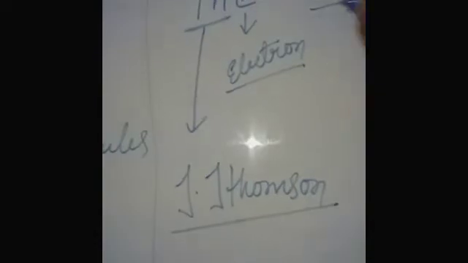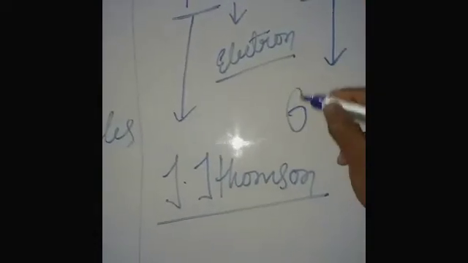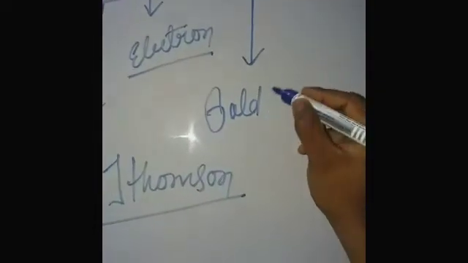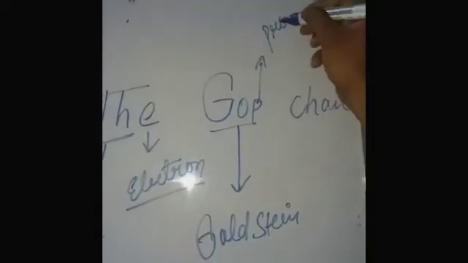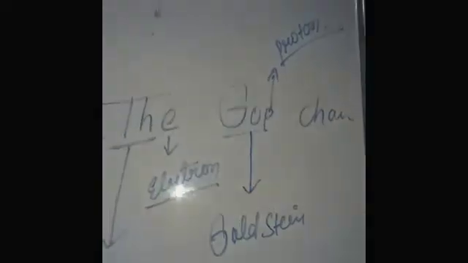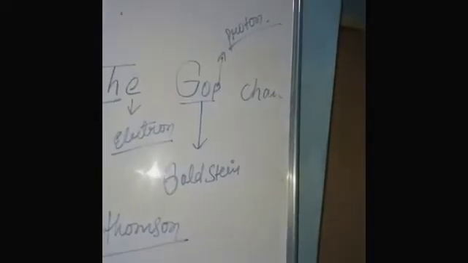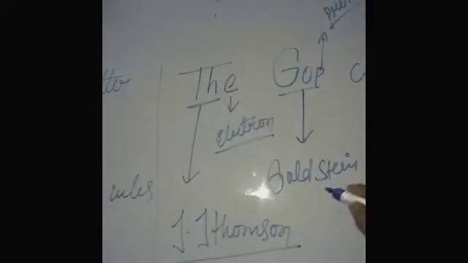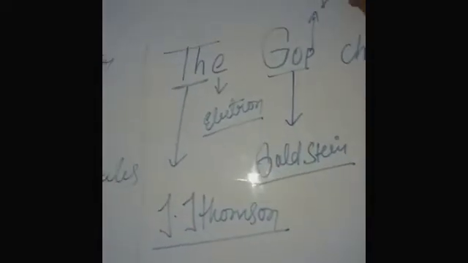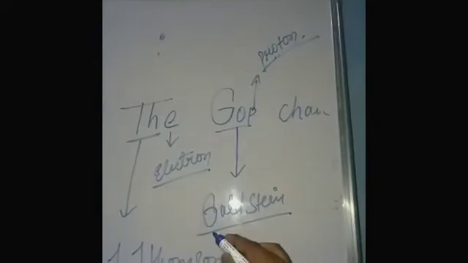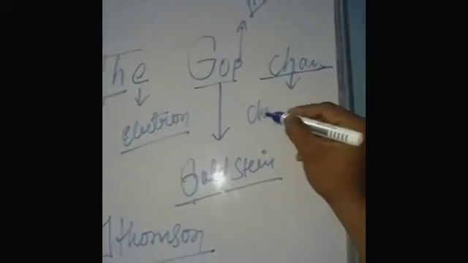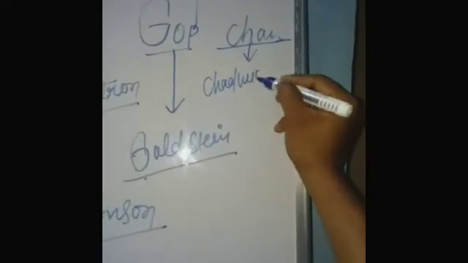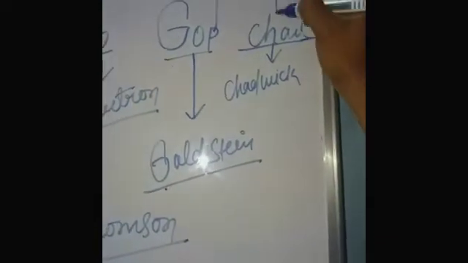GO means Goldstein, and P means proton. Clear? GO means Goldstein and P means proton. Proton is discovered by Goldstein. And CHA means Chadwick, and N means neutron.